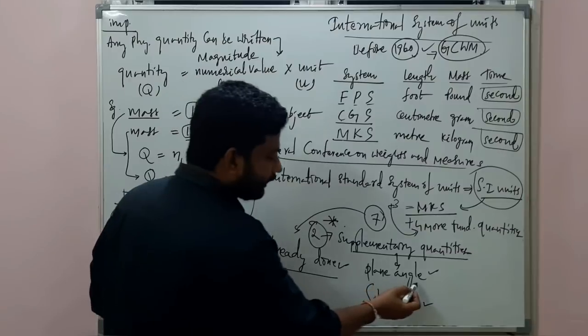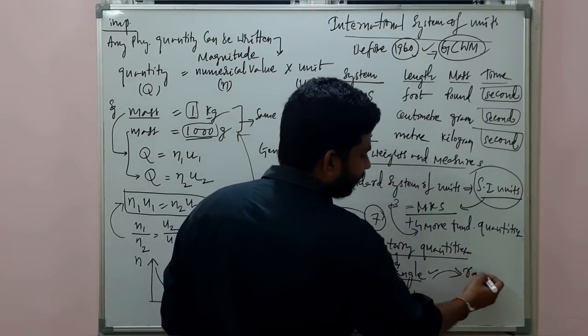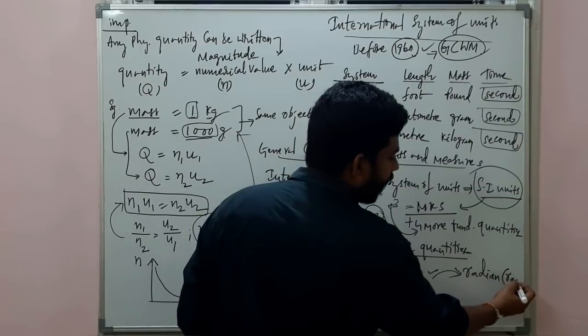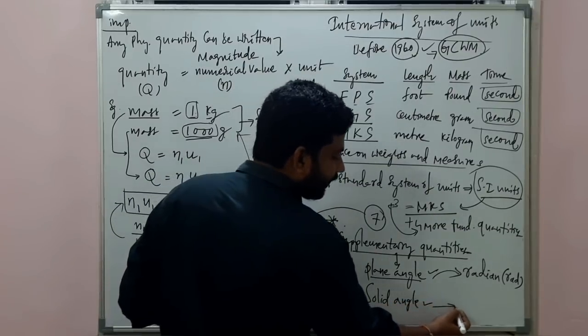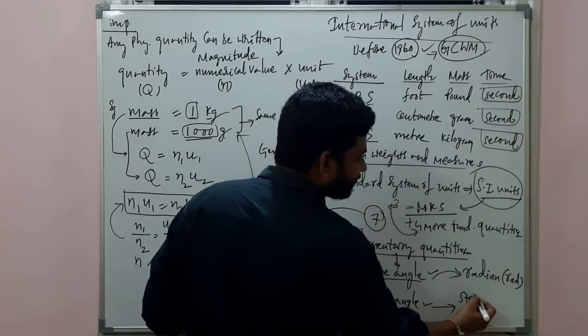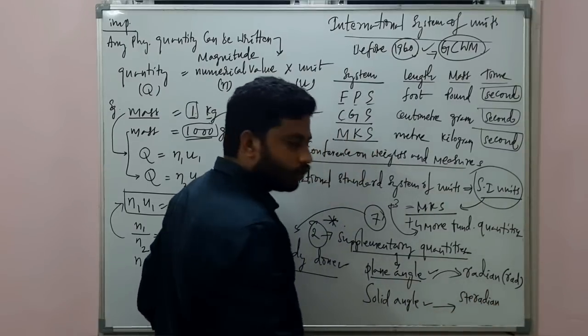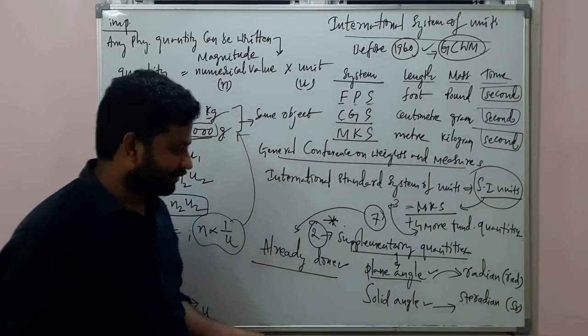And the plane angle unit is radian, which is denoted with the symbol RAD. The solid angle SI unit is steradian, denoted with the symbol SR. Understand?